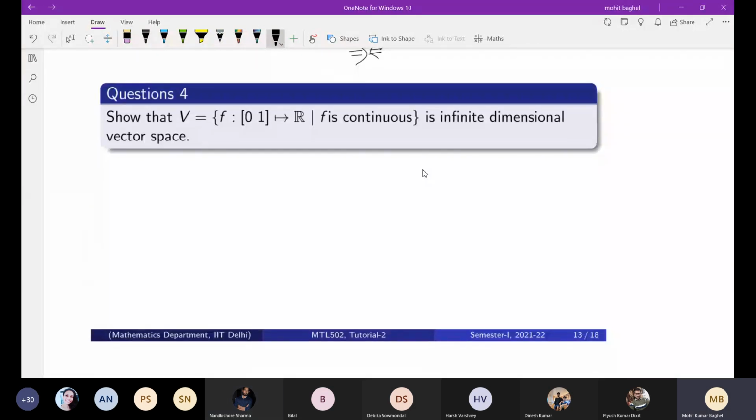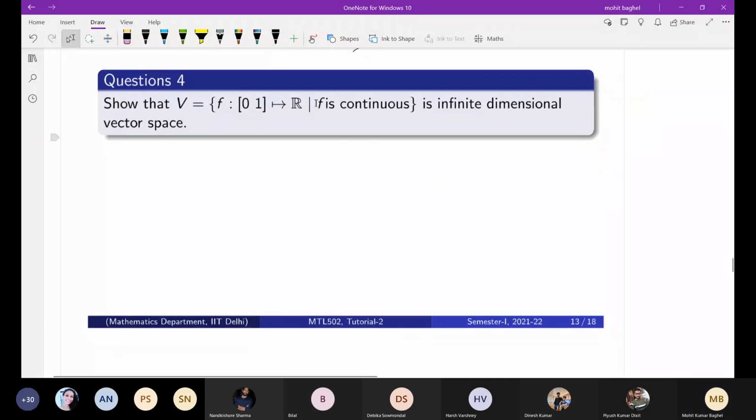For question number 4, how can you do this? First of all, is it clear that this V is a vector space? Yes, sir. It is a vector space. Now, how can you show that the dimension of this vector space is infinite?